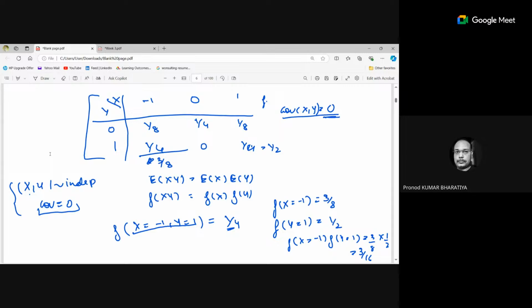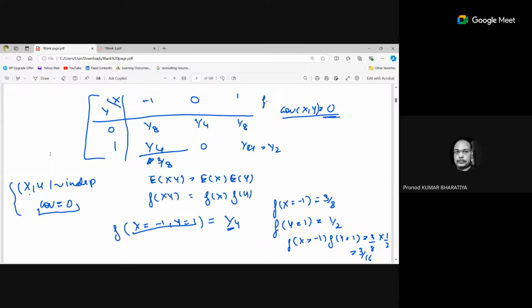So suppose covariance is equal to 0. This doesn't imply whether the random variables we are studying are dependent or independent. Correct. So this means that if covariance is equal to 0, the samples which we have taken for that random variable can be dependent, can be independent. It doesn't say anything about independence or dependence.